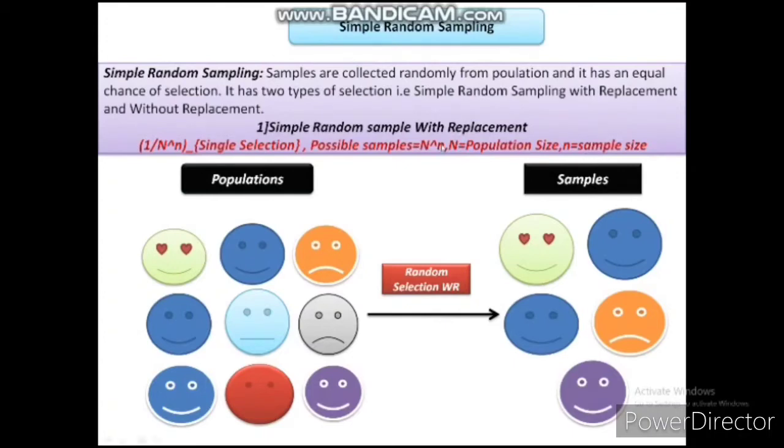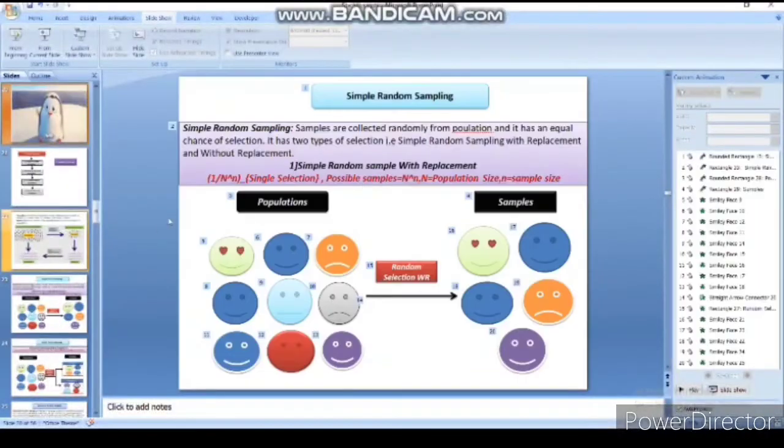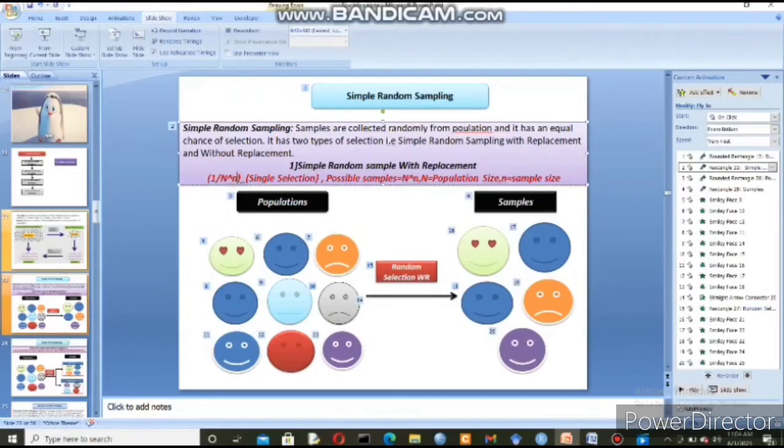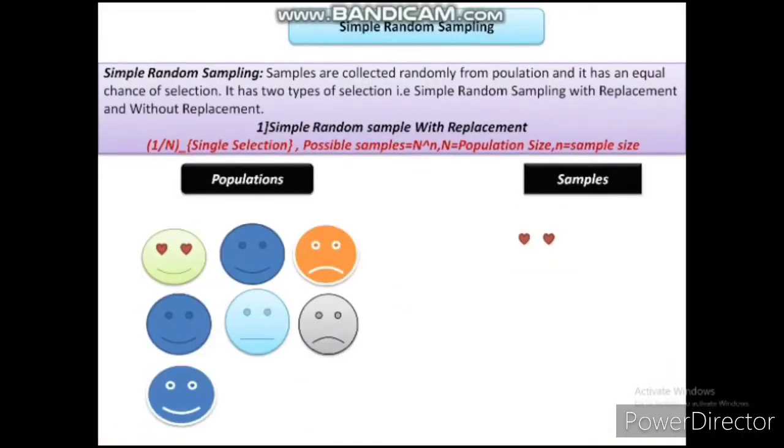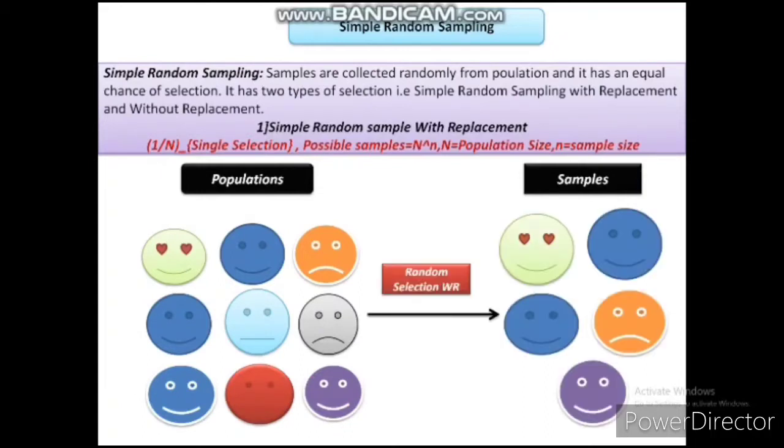But for single selection, it will be 1 upon N. What does that mean? If I want to select sadness, then the probability of selecting sadness is 1 by 9 because my population size here is 9.